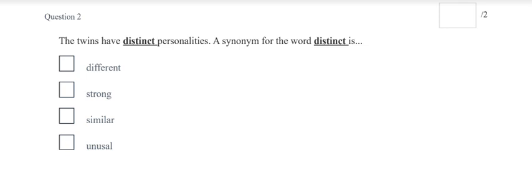Question 2. The twins have distinct personalities. The synonym for the word distinct is different, strong, similar, or unusual. Remember, synonym means same.